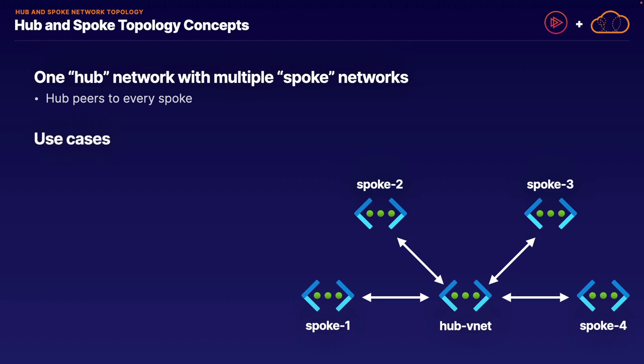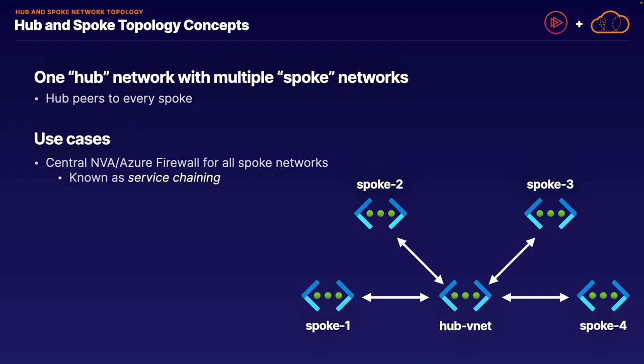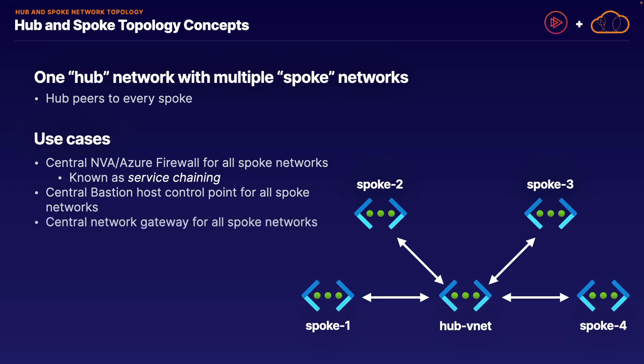Some of the more popular use cases of hub and spoke topology include creating a central network virtual appliance or Azure Firewall service that directs traffic to and from all connected spoke networks, and this is officially known as service chaining. Another use case is to establish a central hub network which uses the Azure Bastion service as a centralized host control point for private access to all your spoke networks. And a third popular use case is to provide a centralized VPN network gateway to enable transitive VPN peering to all spoke networks. Notice a recurring theme in all these use cases in which centralization is the primary benefit of our topology. And that's really how the hub and spoke topology works.